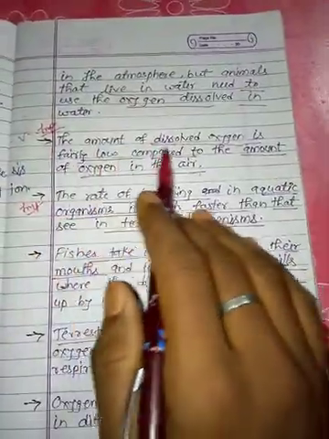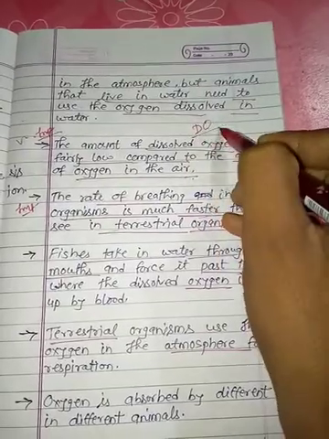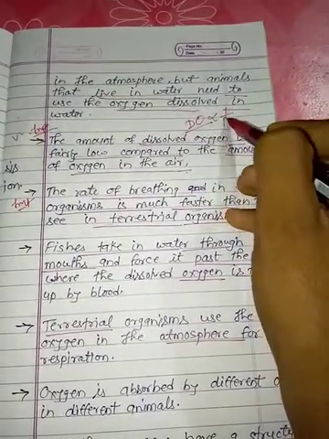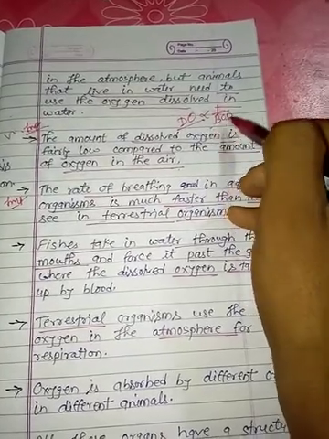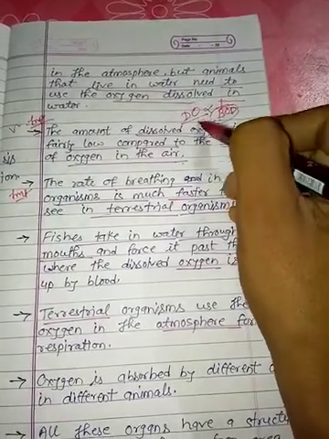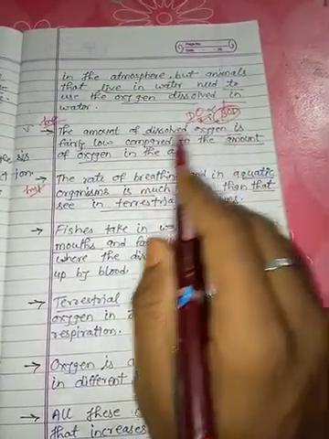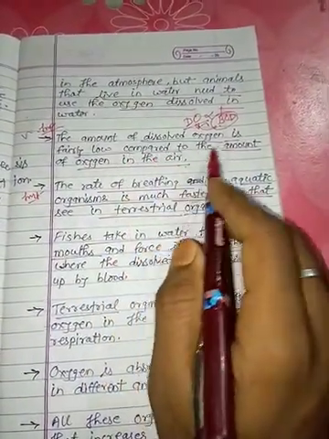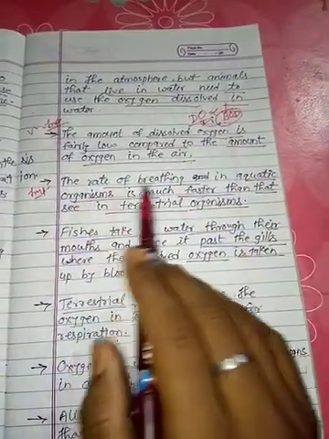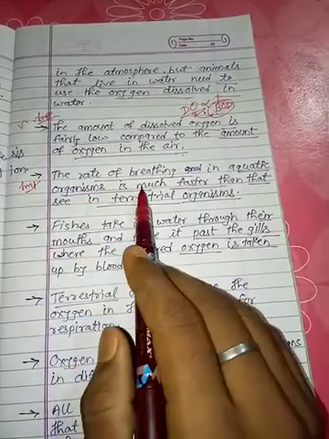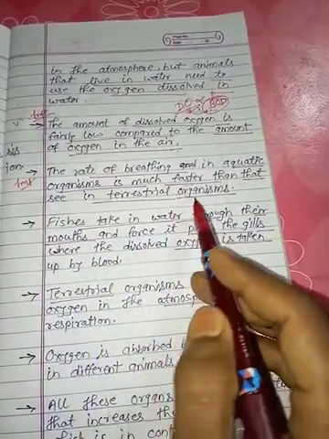The amount of dissolved oxygen, DO, is inversely proportional to the BOD. When the biological oxygen demand increases, the DO decreases. So the amount of dissolved oxygen is fairly low compared to the amount of oxygen in air. So the rate of breathing in aquatic organisms is much faster than in terrestrial organisms.